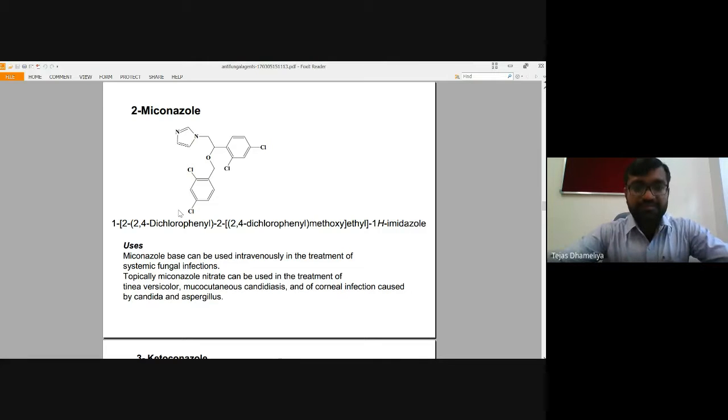Okay, so what is the mode of action of all of these azoles? If you refer to the book by Wilson and Gisvold, you will find that squalene is an acyclic compound which is having more than one double bond. In the presence of squalene epoxidase, it is converted into squalene epoxide, and squalene epoxide with the help of 14 alpha lanosterol demethylase is converted later on to ergosterol. तो ये जो लेनोस्टेरॉल 14 अल्फा डी मिथाइलेज, जो 14 अल्फा नंबर पोजीशन पे जो मिथाइल होता है उसको रिमूव करने में ये यूज होता है. So that is generally